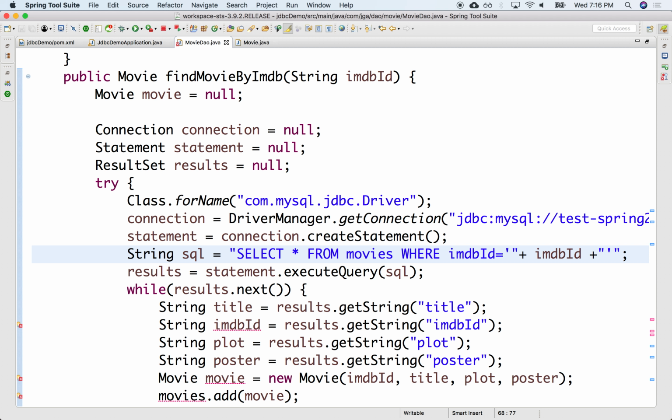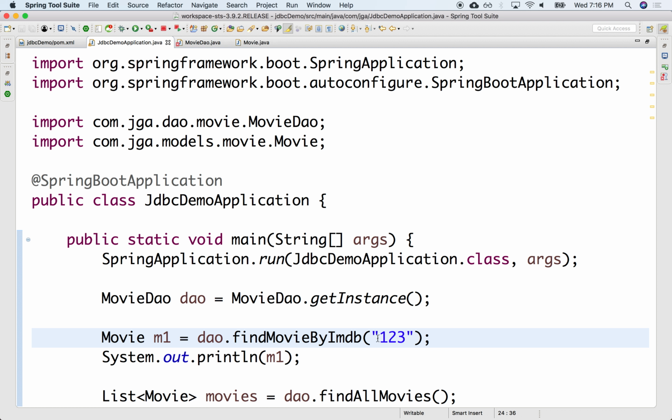Okay. Notice that concatenating these strings like this is very dangerous. This is what opens us up to SQL injection. Because these strings, right now we are writing them because we're playing around here. We are generating these strings, so there's no danger.